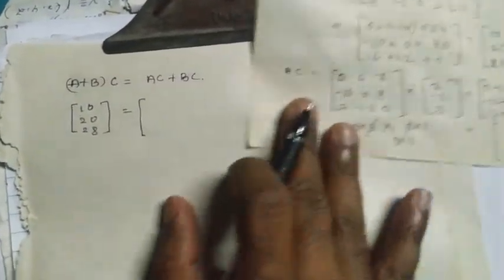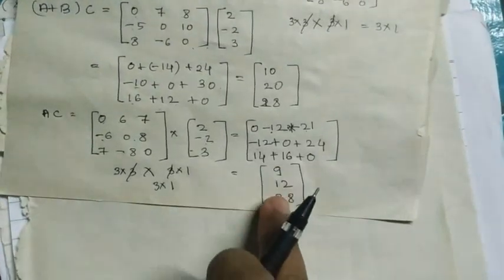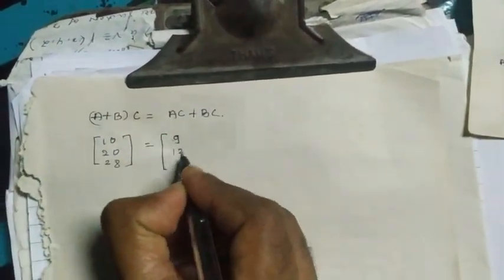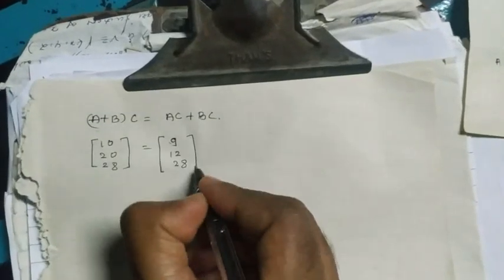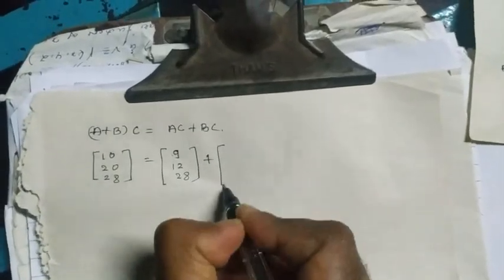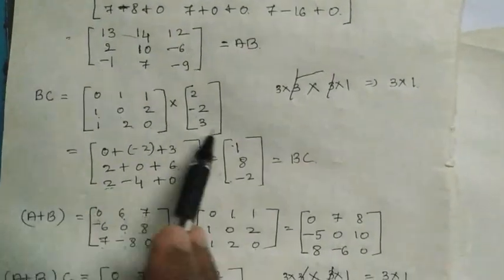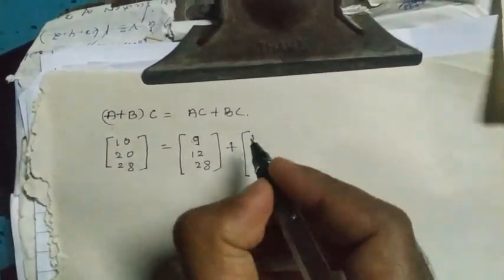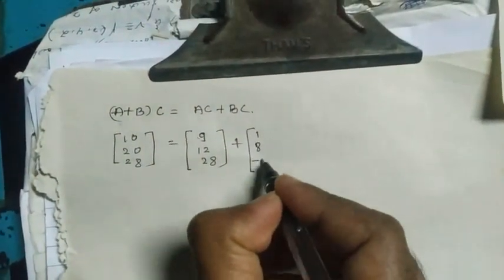Therefore here we have to write AC. AC is 9, 12, 28, plus BC. BC is what we get: 1, 8, minus 2.